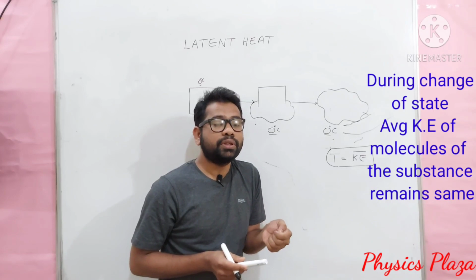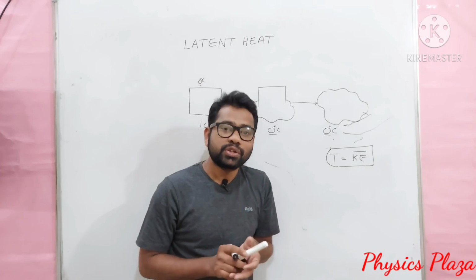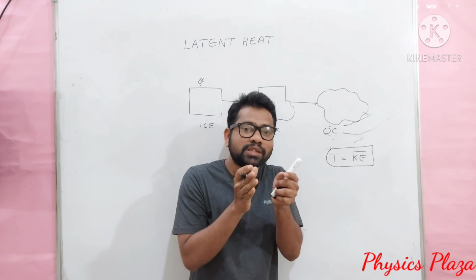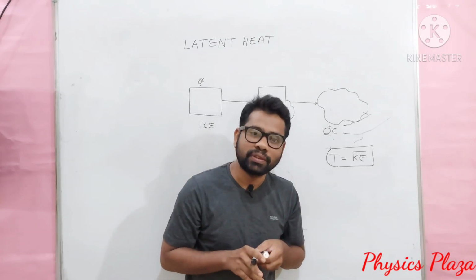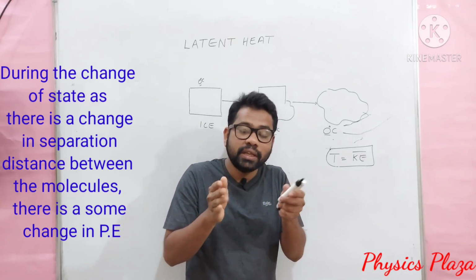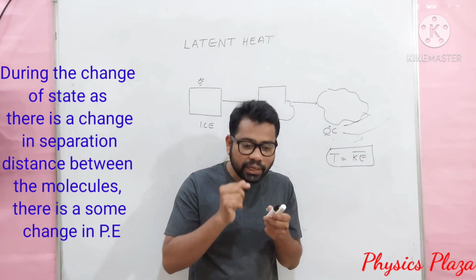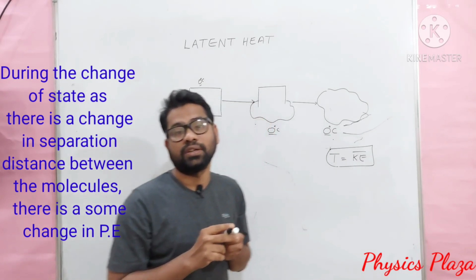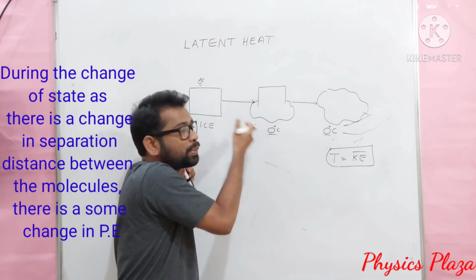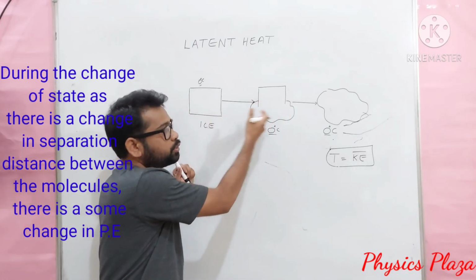But then what is happening during the change of state? Where is the heat which we are providing going? Children, during the change of state, there is a change in the separation distance between the molecules. As the separation distance between the molecules is increasing, the average potential energy of molecules increases. So the heat which we are providing is utilized to break the bonds, to separate the molecules, so that there would be a change in the state from solid to liquid.